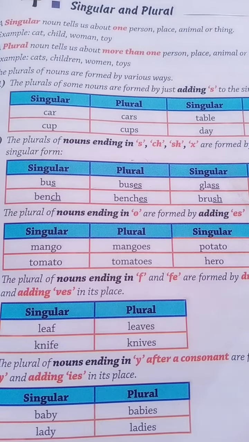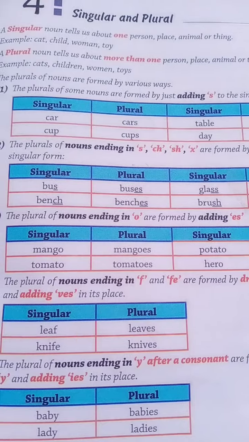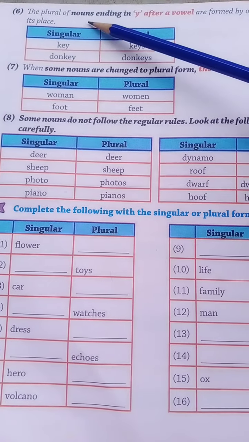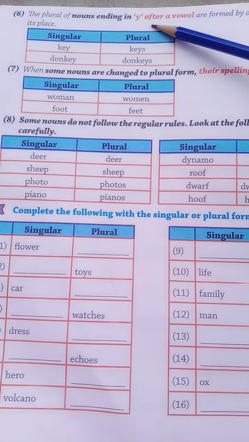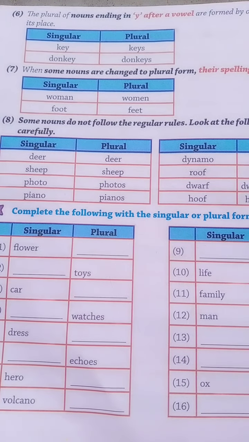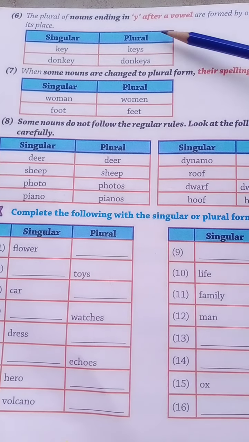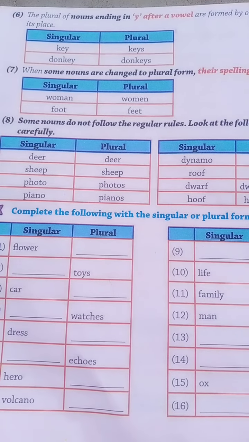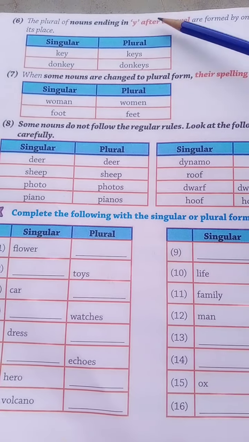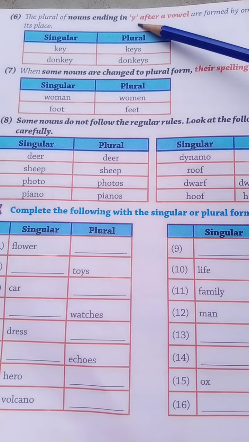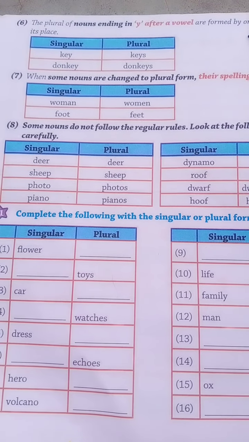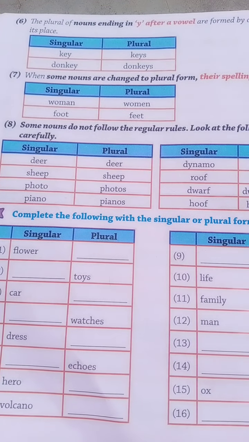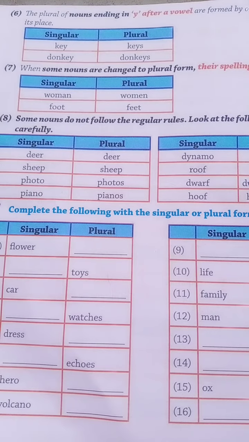And please, everyone, turn to page 12. Now see the next one. The plural of nouns ending in y after a vowel is formed by only adding s. How will we change the plural form? It's like key or donkey. Nouns ending in y after a vowel are formed by only adding s.